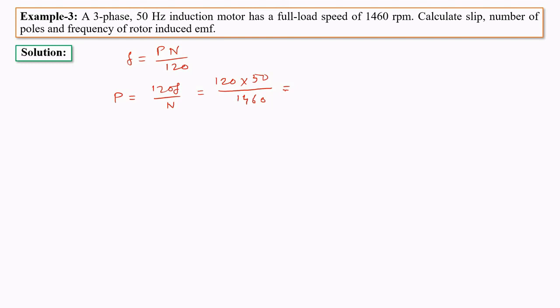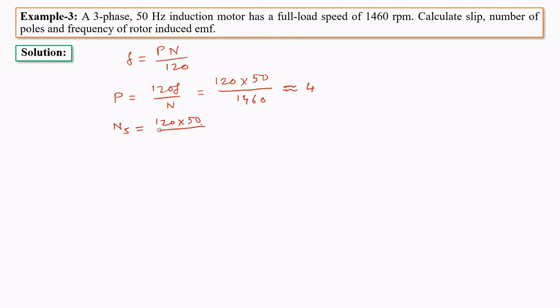Now if we simplify this, the approximate value of the poles will be equal to 4. Remember, poles cannot be a decimal number. It will always be an integer, and the value will be 4. Here we should remember one more thing. The synchronous speed will always be greater than the speed of the rotor. Here the speed of the rotor is 1460 RPM, so definitely the synchronous speed will be more than this value.